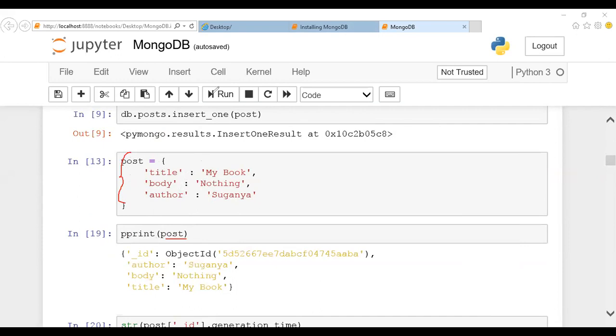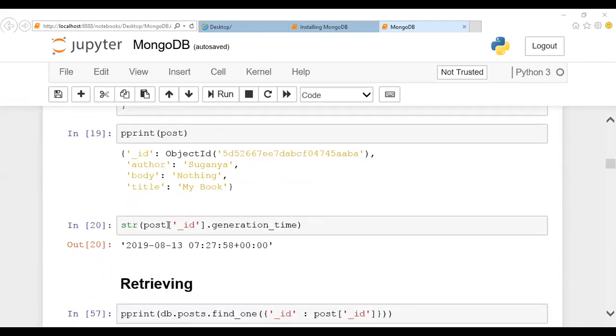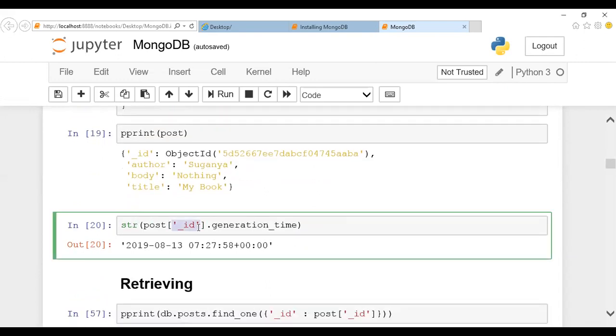But what happens whenever each and every record is inserted, you can notice that it will create an object ID. So this particular JSON document will create an object ID. If you want to retrieve this document, it can be done either with the object ID or with the author name. So these are the different elements by which it is possible to retrieve the information. Generally, if you give pprint of post, whatever post you have created will be retrieved.